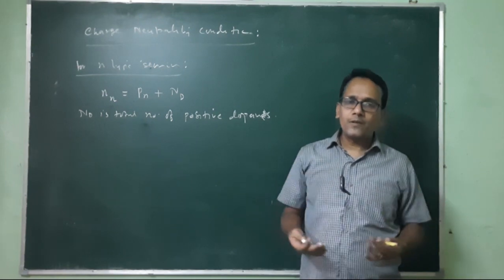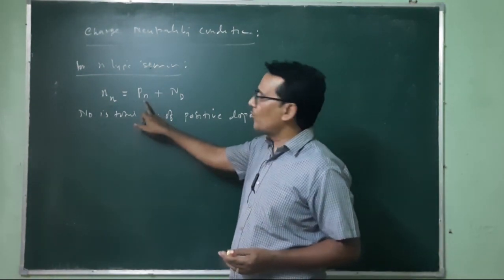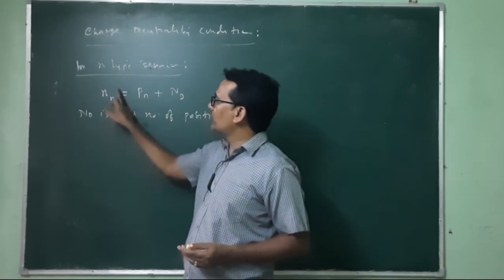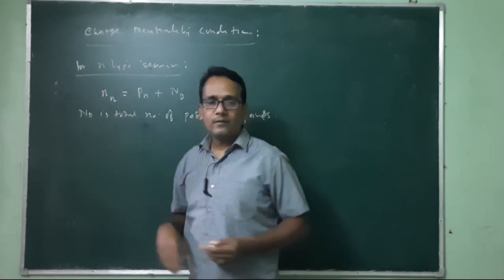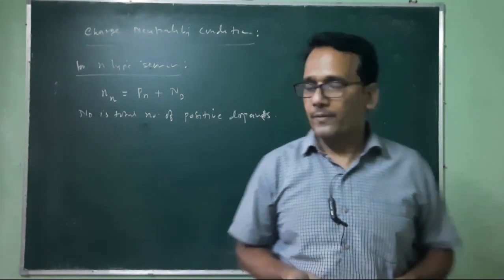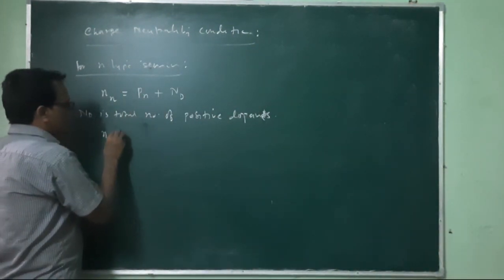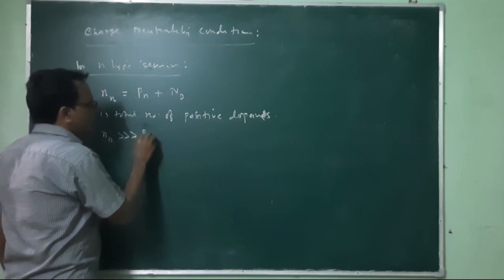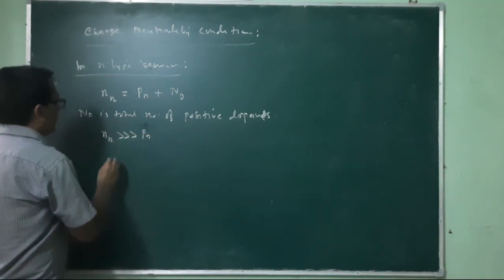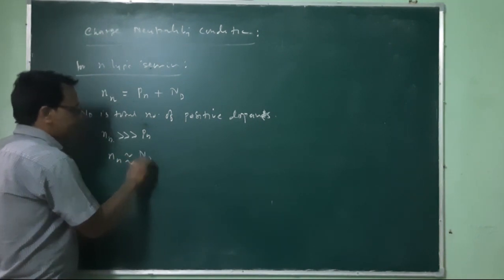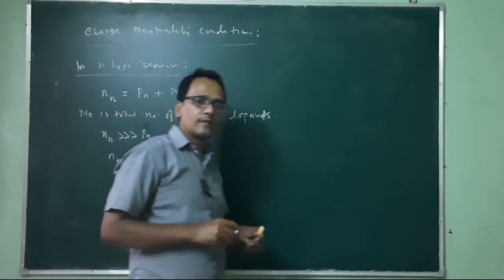So these are positive ions, as well as these holes are positive, and if the total positive charge is equal to the total negative charge, then that semiconductor will be neutral. And in general, this Nn is much more than this Pn. That's why this Nn is taken as nearly equal to Nd.